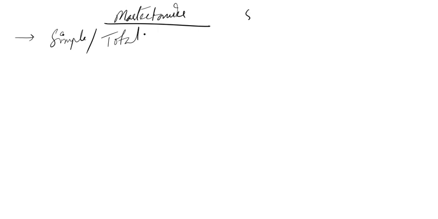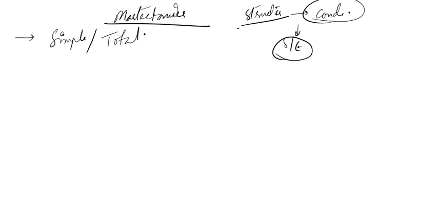They are the structures that are removed in the mastectomy, the conditions where these mastectomies are done, and the side effects of these types of mastectomy. For example, if it's total, if it is subtotal, if it is simple, what are the complications in subtotal type of mastectomy? So the side effects, the conditions in which these procedures are done, and the structures which are removed in these procedures, those are the questions that will be asked in the INCET.